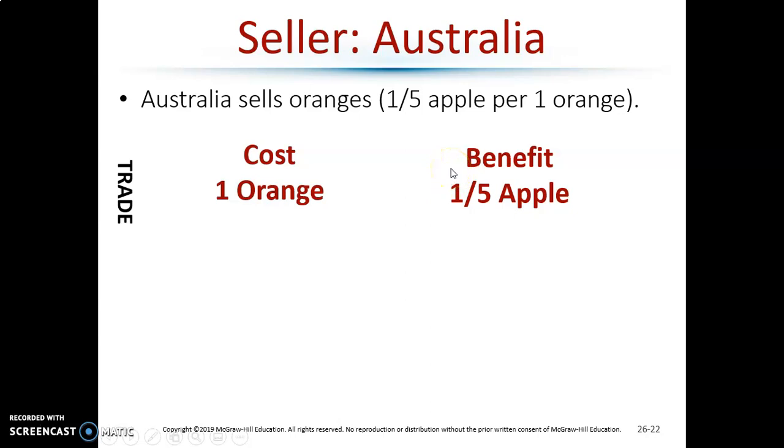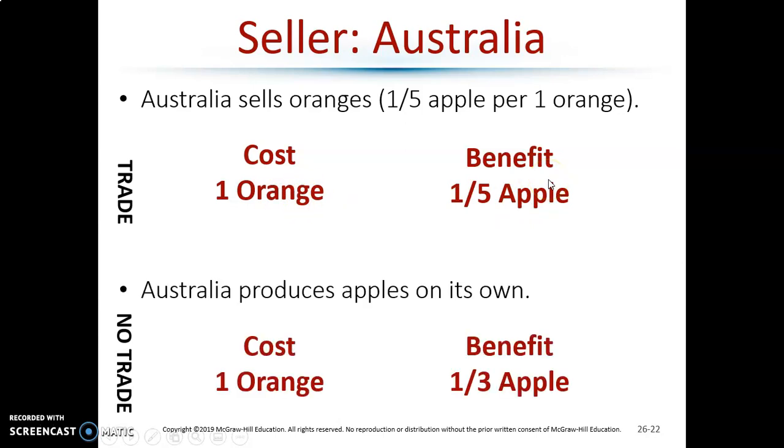Looking at it from the other side, for Australia, let's say half an apple is the price for an orange if they trade. So if they give up a whole orange to Canada, Canada will give them a fifth of an apple. They just slice it up and here's a fifth of it. Or you give us 5 oranges, we'll give you 1 apple. Well, Australia's not going to do that because for that same orange, they can get a whole third of an apple by themselves.